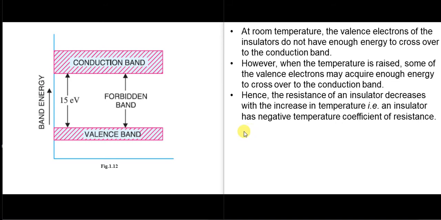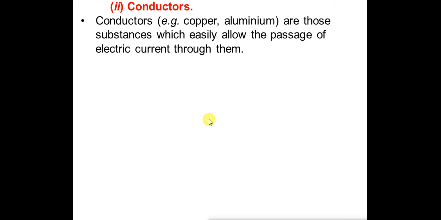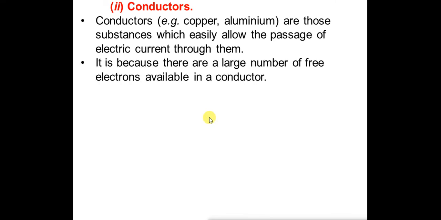Next is conductors. Conductors, for example, copper or aluminum, are those substances which allow the passage of electric current through them. They allow the electric current to flow through them. It is because of the large number of free electrons available in the conductor. This is only possible because there are a large number of free electrons in the conductors.